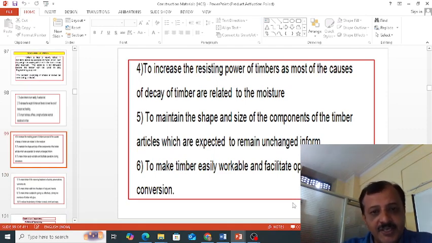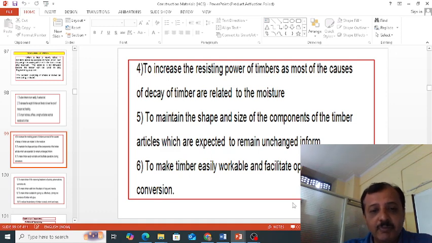Also, the seasoning of timber increases the resistance against decay. There are different types of decays. To prevent the decaying of timber, we have to do the seasoning. When we do the seasoning, the attack of insects will be less. So it imparts resisting power to the timber.